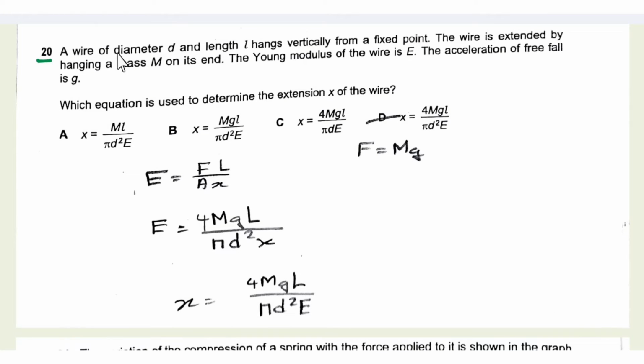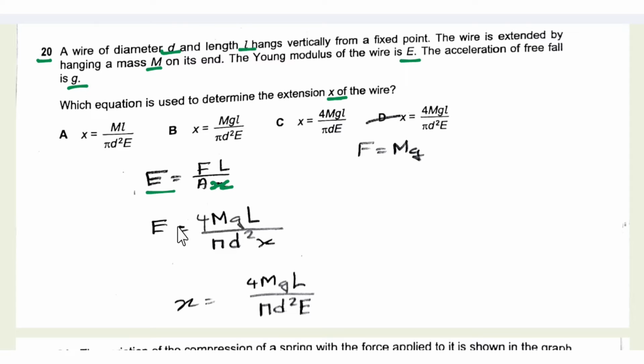Number 20. A wire of diameter d, length L, hangs vertically from a fixed point. The wire is extended by hanging a mass m to its end. The Young modulus E and the acceleration of free fall is g. Which equation is used to determine the extension x of the wire? So we know that Young modulus is equal to force by cross-sectional area, extension divided by original length.